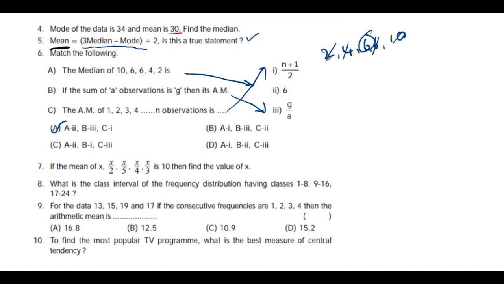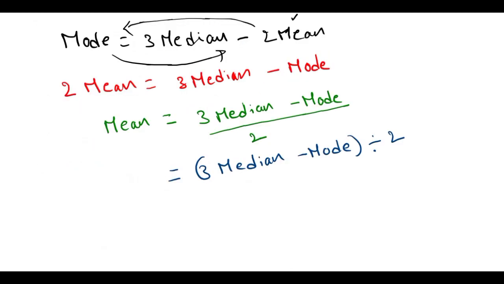Next question: the mean of x, x by 2, x by 3, x by 4, x by 5 is 10. Find the value of x. I'm going to find the mean, not the median, right? So the problem asks about the mean.